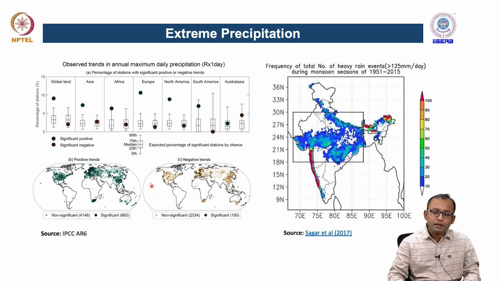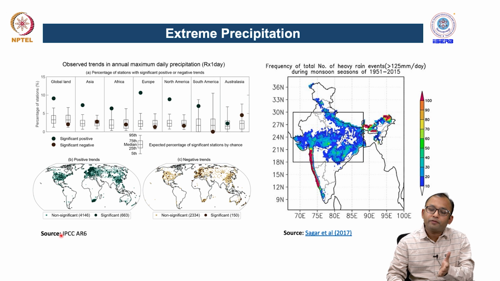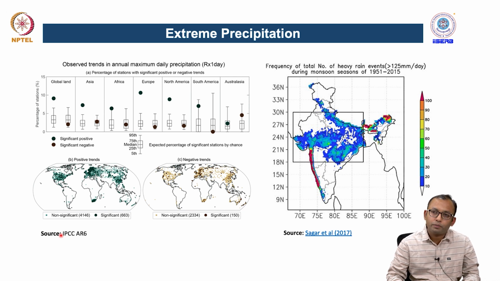If you talk about globally, I have taken multiple figures and multiple case studies, global studies using the IPCC AR6. This is Assessment Report 6 of IPCC. Here we will use those results which have already been produced by IPCC to elaborate what exactly the different forms of extreme precipitation are, which can influence our day-to-day life or the hydrometeorological condition of one place or another place.